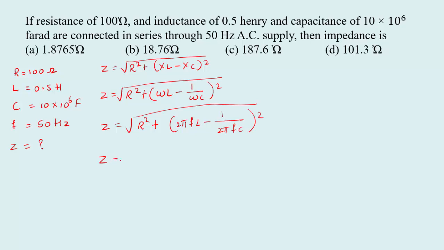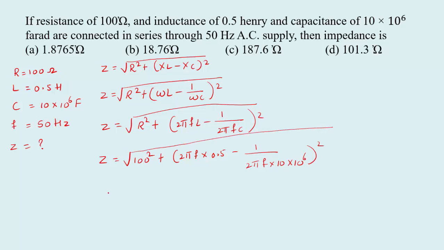Now substitute all the values: 100 square plus 2 pi F into L value 0.5 minus 1 by 2 pi F into C value 10 into 10 raised to minus 6, whole square. By calculating all these values we get the result 187.6 ohm. So the impedance value is 187.6 ohm, that is option C.